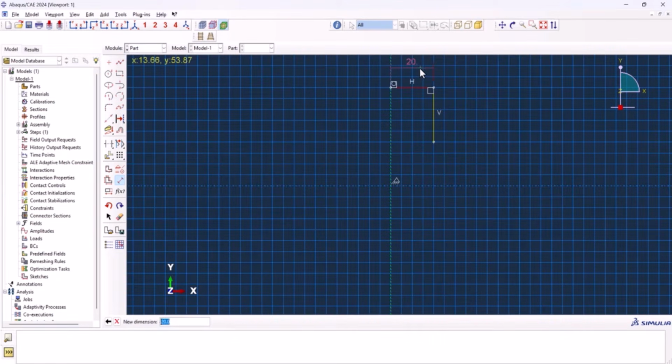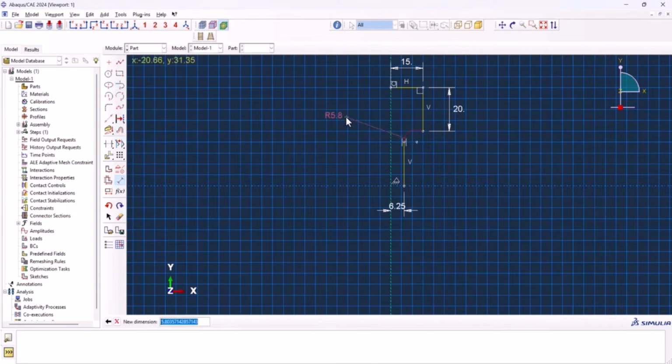Now this should be 15 and this should be 20. Now we need to create another line somewhere around here. Scroll button. The distance should be 625 here, so let's create the arc. Here you need to select this one first, because if you select this one, let's see what happens. The arc is not what we want, so undo, select this one, and we have the arc.